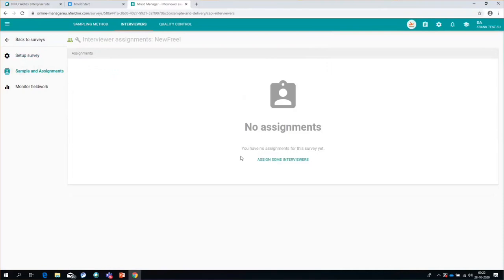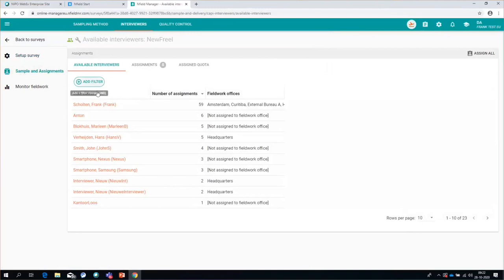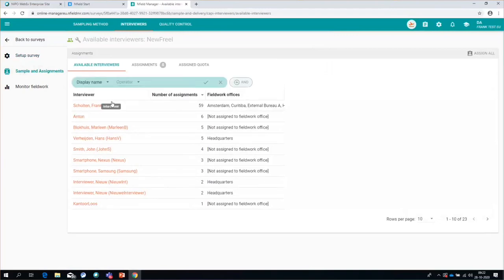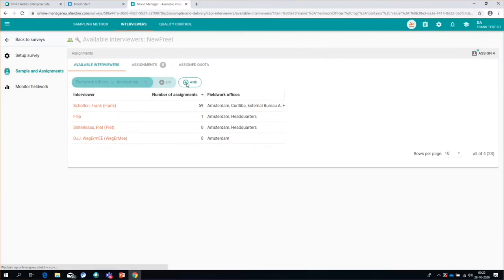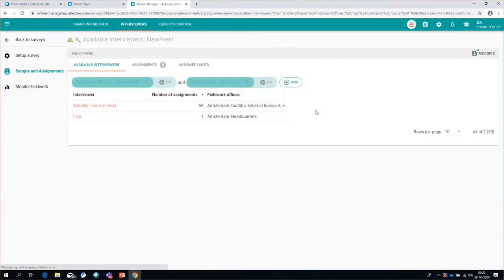So we'll go to interviewers again, and this is the exact same step. I assign interviewers by creating a filter. I will create the same filter as before. So that field work office is Amsterdam. And that will get me these 4 interviewers. Let's also get them down to 2 again.